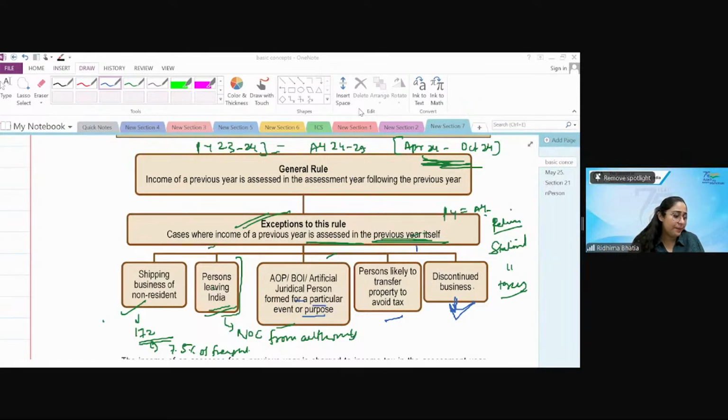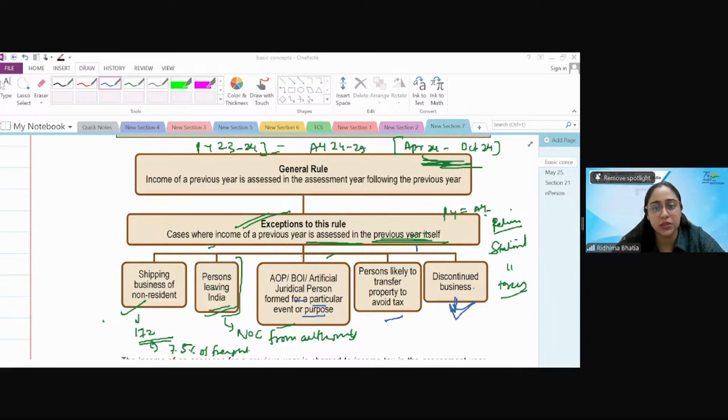I'll not go deep into the capital gain calculation, but we'll be covering marginal relief, we'll be covering surcharge, and whether the old regime is in this or in the normal one, I'll check once. Then yes, the normal provisions are also there, cooperative societies, companies, the basic provisions, all of that would be covered here. So do not worry. Rebate, yes, we will cover. And some questions which are there in your study material which require your attention, we'll pick those up. So this is all from my side, because if I start another topic, it might take another 15-20 minutes. So let's wrap it up for today.